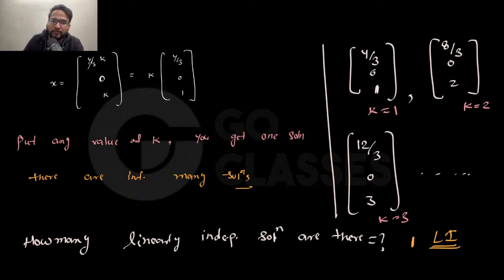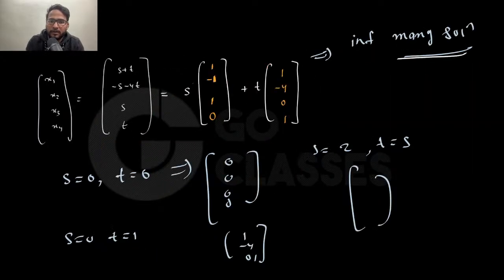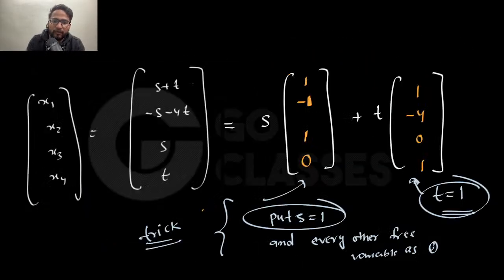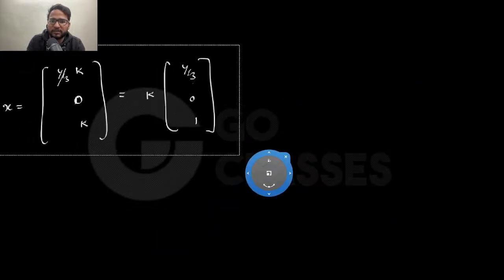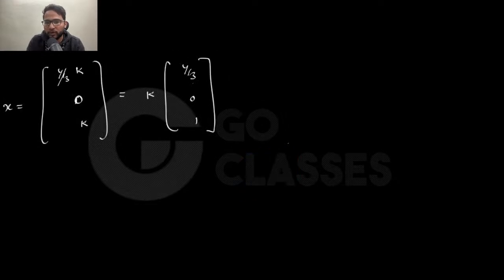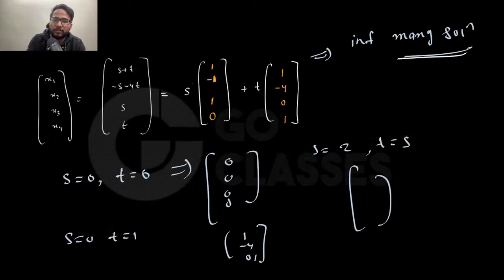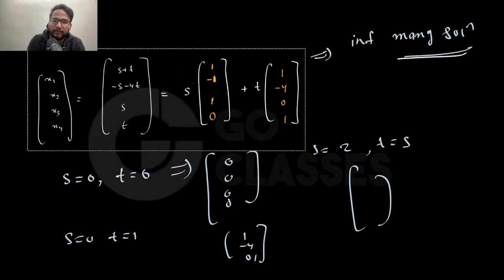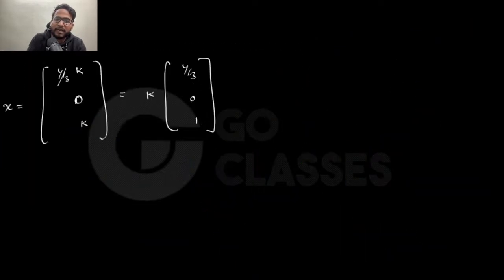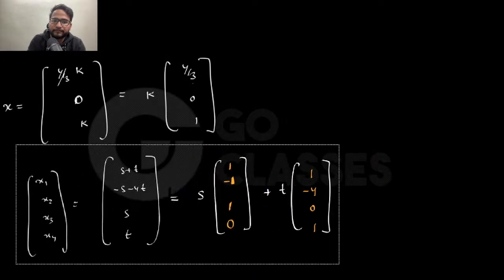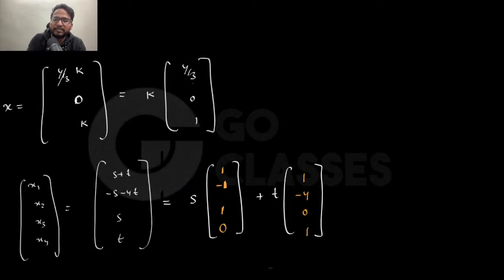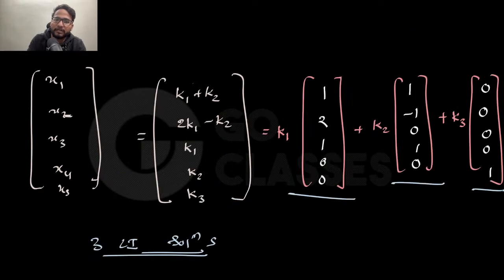Now just to summarize, let me summarize everything. What I'm saying here is this one. This is one solution, which we got in one of the questions, right? In another question we got this solution, where these two are the free variables. And if there are three free variables, then I will get something else. In one of the questions, let's suppose I got this. Similarly, if there are three free variables, then I will get something like this.